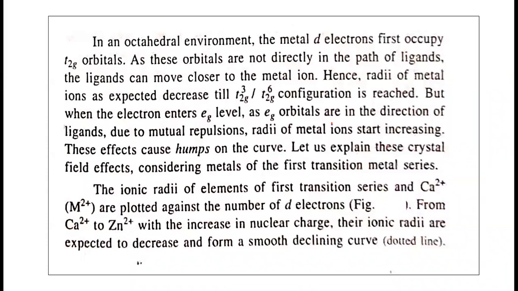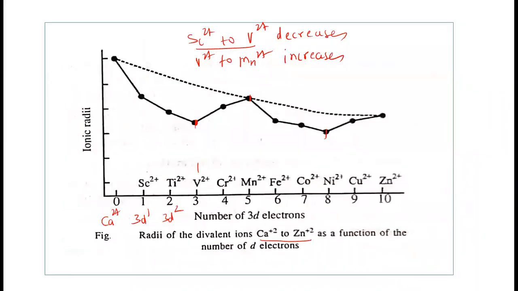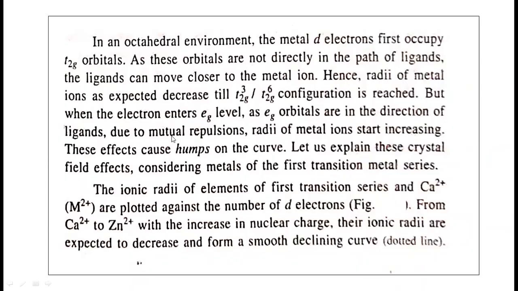These effects cause humps on the curve. Humps means like this. This is called a hump. It decreases, then increases. So this causes humps in the curve.